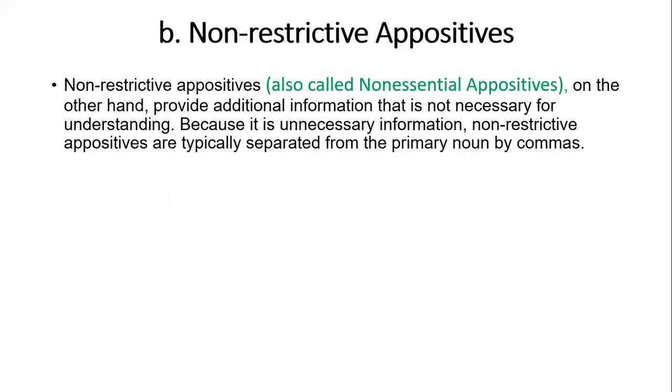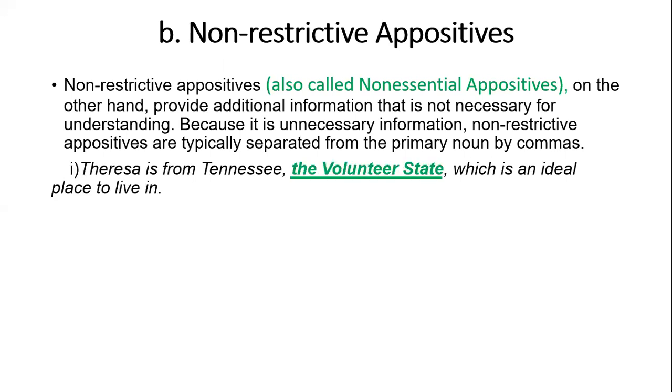Then we have the next category of appositives: non-restrictive appositives. Non-restrictive appositives are also called non-essential appositives. They provide additional information that is not necessary for understanding. Because it is unnecessary information, non-restrictive appositives are typically separated from the primary noun by commas. Non-restrictive appositives are quite common among our students, and when they come in the exam, students cannot understand them.